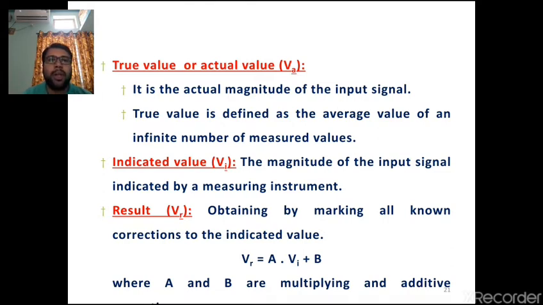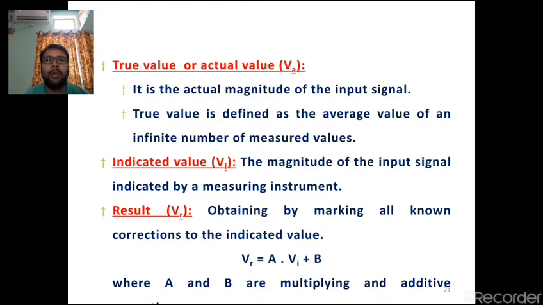Let us study some of the important aspects like true value and actual value. What is true value? What do you mean by true value? How can you measure the true value? True value or actual value is nothing but the actual magnitude of an input signal. Whatever the measurement is to be done, that means whatever the input we are going to give to the instrument. Suppose you put a 1 kg stone on a weighing machine, it should give 1 kg only. That means whatever the input signal is, it should be processed properly and it should give the correct output, the same quantity to be measured. So that is nothing but actual value.